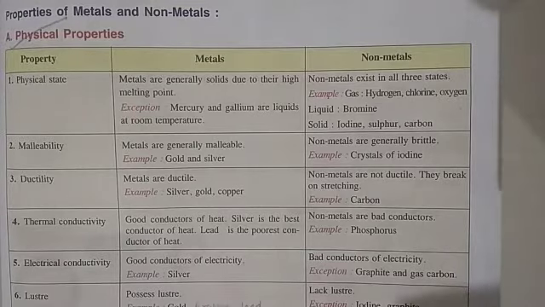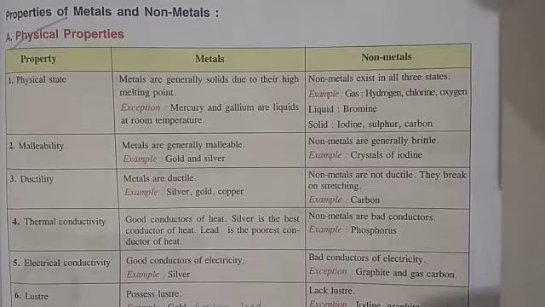Why? Because they have a high melting point. But there are two exception cases, that is mercury and gallium. These two are the metals that are not solid, they are liquid at room temperature. Whereas non-metals exist in all three states, that is solid, liquid and gas.